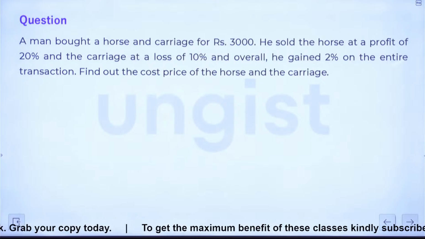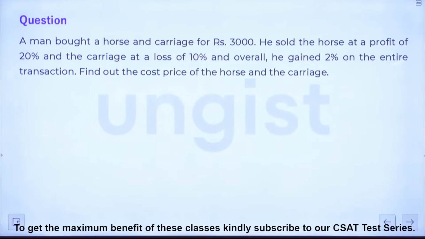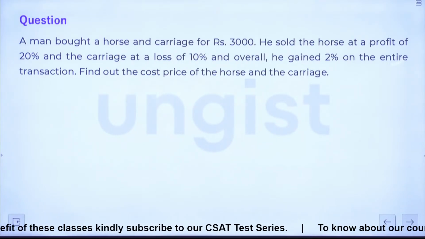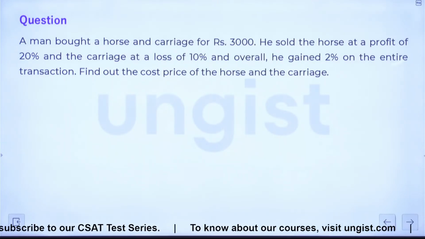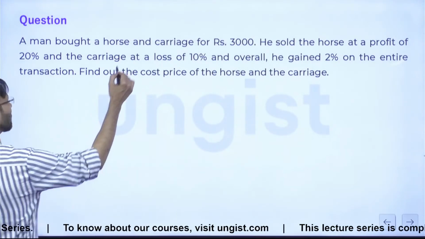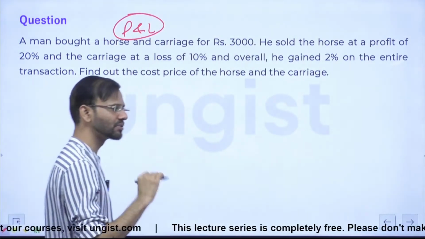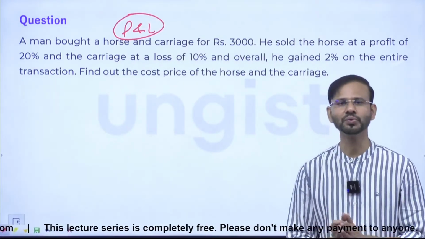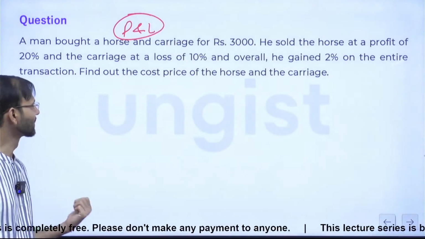Right? The question is saying, a man bought a horse and a carriage for rupees 3,000. ठीक है? He sold the horse at a profit of 20% and the carriage at a loss of 10%. ठीक? And overall he gained 2% on the entire transaction. Find out the CP of the horse and the carriage. So prima facie this question looks like a question of profit and loss, guys. Yes or no? But this question can be solved with this process also. So that's why I'm always saying mixtures and alligation is a very strong tool of solving so many questions of arithmetic. देखिए जरा इसको कैसे करेंगे.